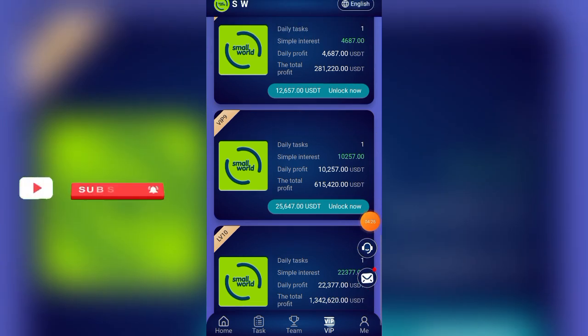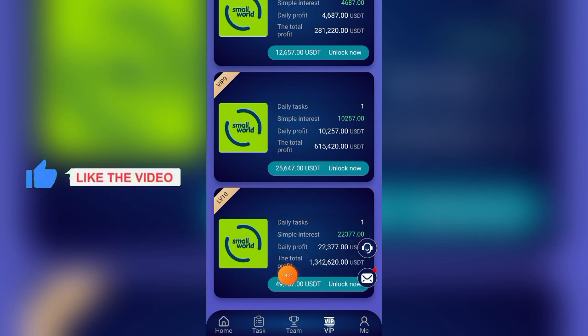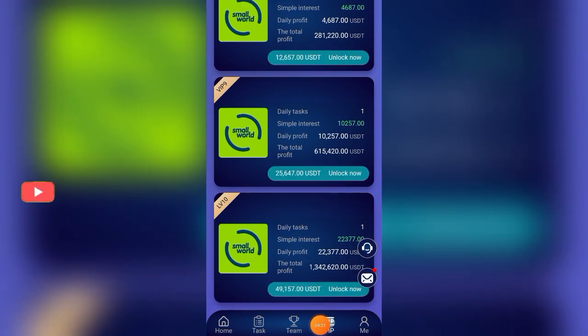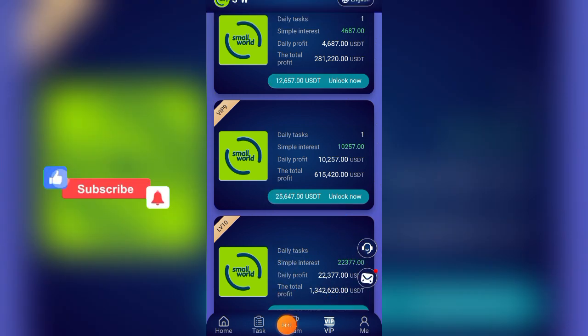So in VIP 10, you need 49,157 USDT to unlock VIP 10, and you're making 22,377 USDT every day. The total profit you're going to make is $1,342,720. So this is awesome.